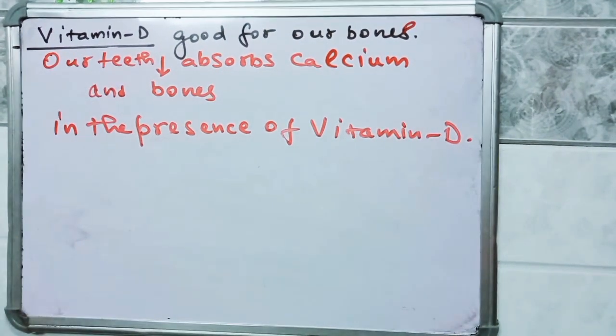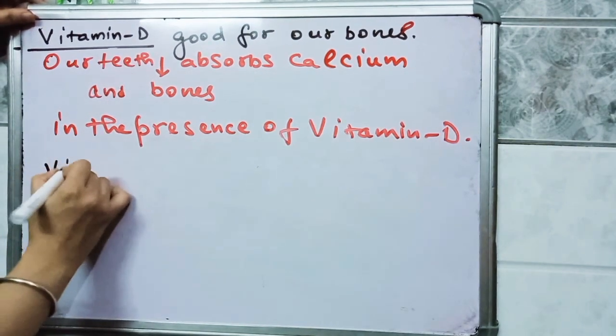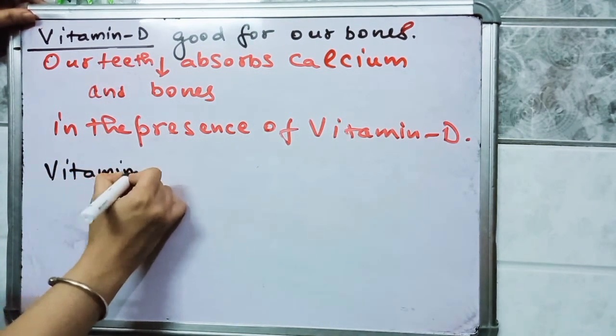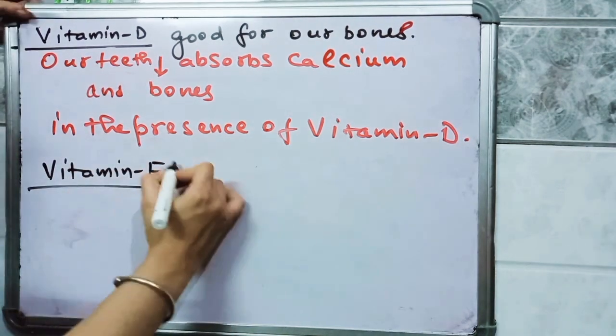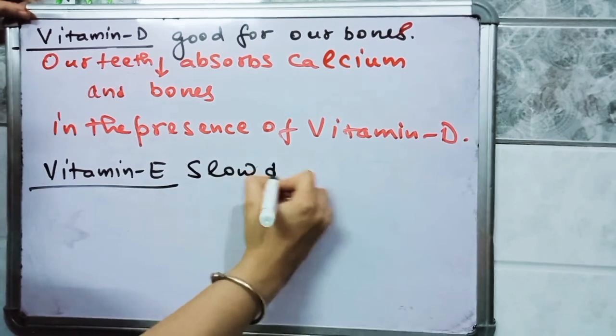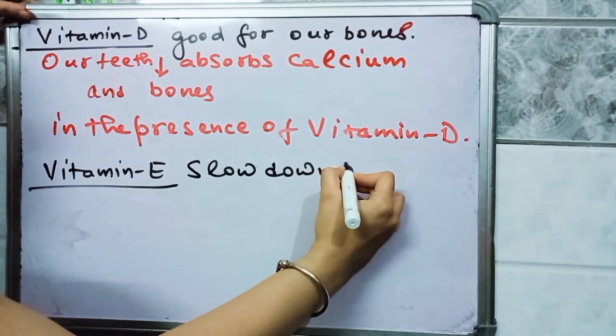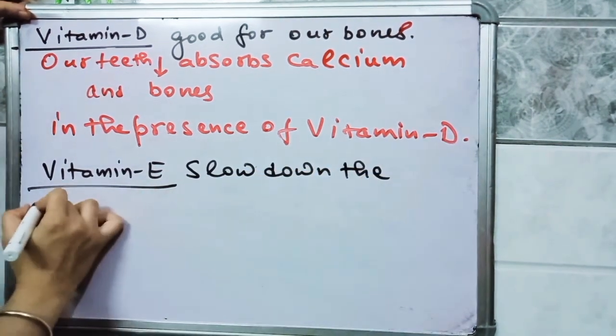Next vitamin is vitamin E. Vitamin E slows down the process of aging.